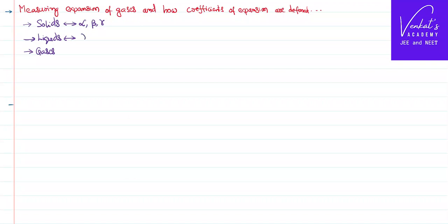But as the liquid is taken in a container, depending on how the container behaves, liquid can have one kind of volume expansion called apparent expansion, or it is really slightly different, that's called real expansion. Thus, liquids have two kinds of expansion coefficients. When you come to the gases, obviously there is no length and area like liquids because gases also have no specific length and area. They occupy all the volume. So they have only volume expansion.